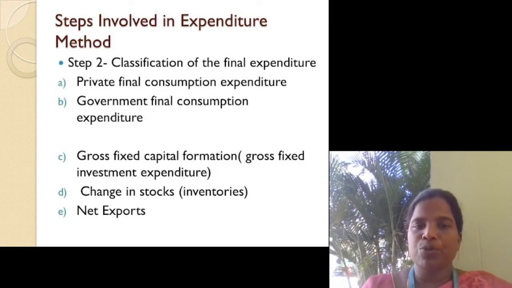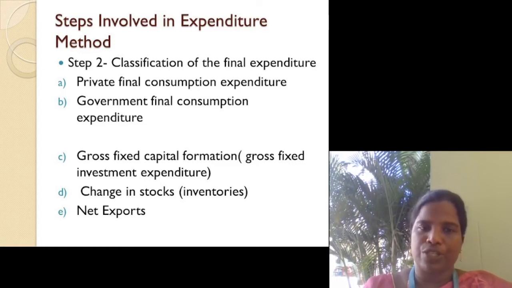In step 2, we classify the final expenditure into private final consumption expenditure, government final consumption expenditure, gross fixed capital formation, change in stocks and net export. So we are calculating all these final expenditures.